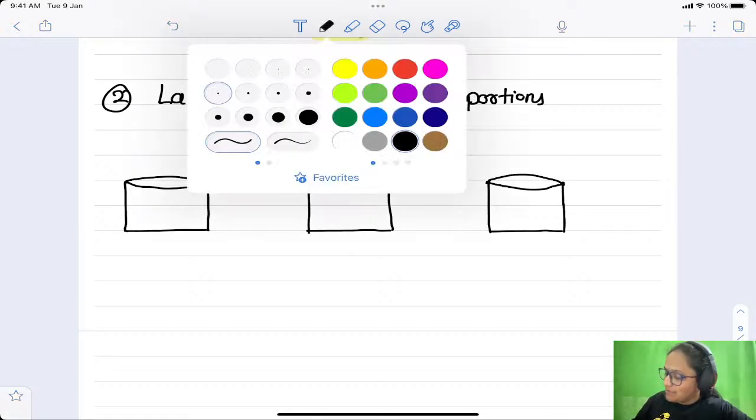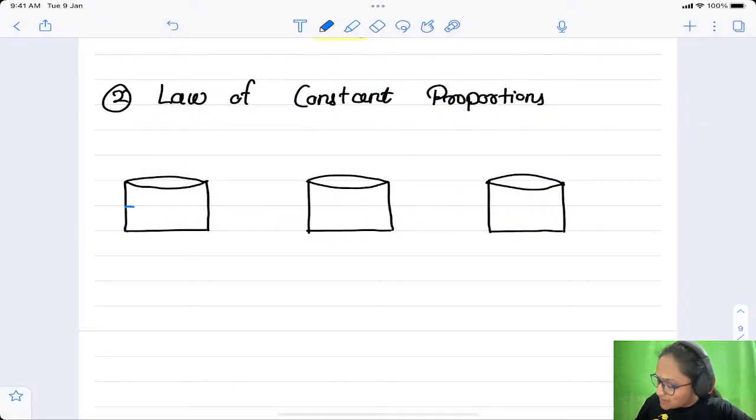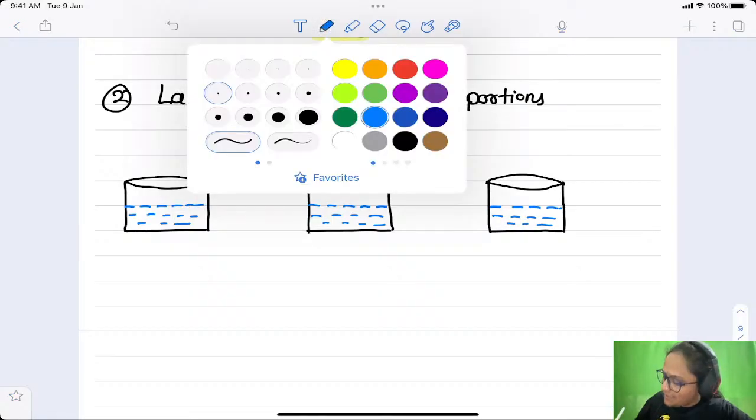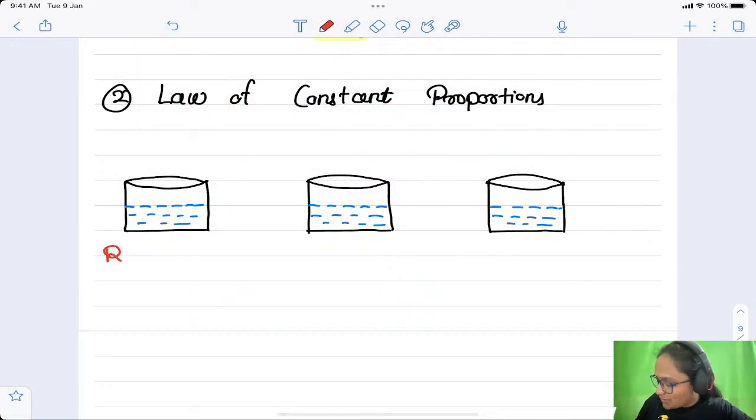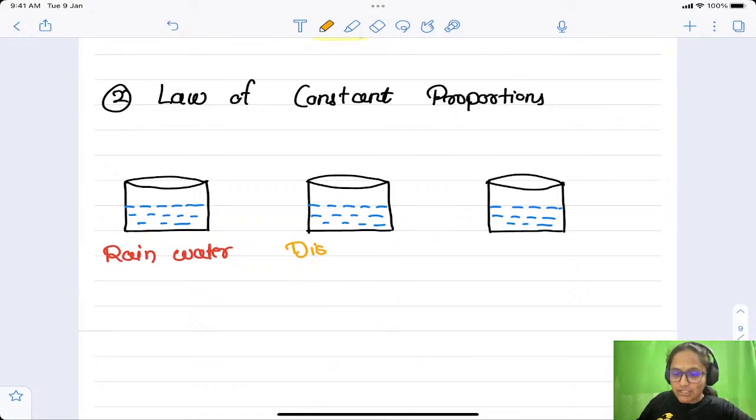I am going to take the water from different sources. First one, let us say this is the rainwater. Second one, let us say this is the distilled water, which is obtained after the distillation process.